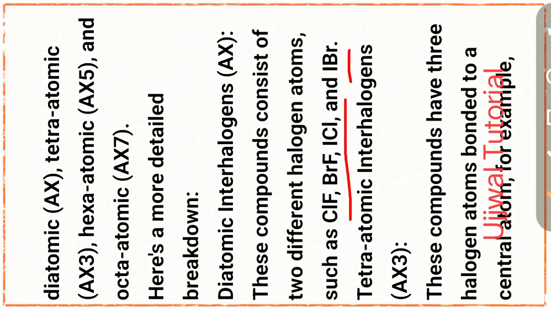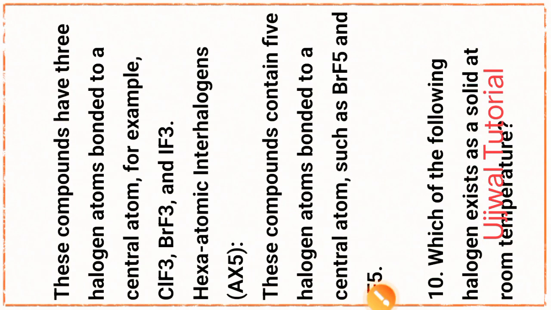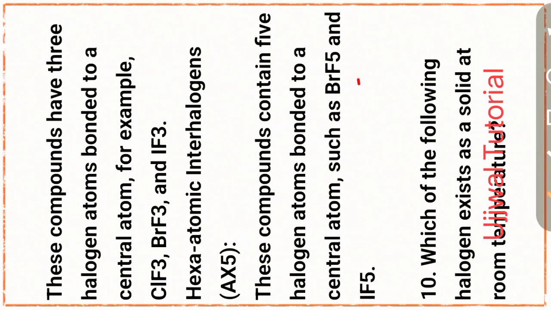Tetratomic interhalogens examples are ClF3, BrF3 and IF3. Hexatomic interhalogens examples are BrF5 and IF5. Okay, clear?